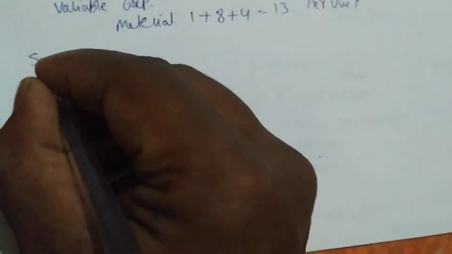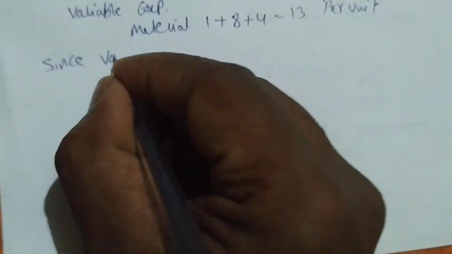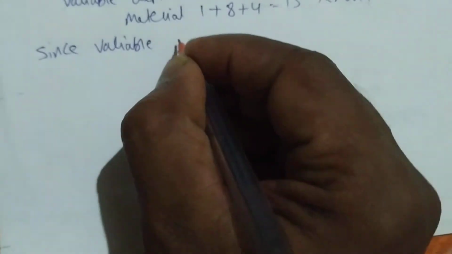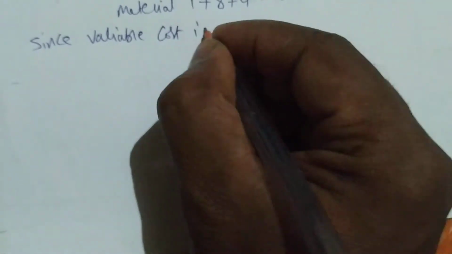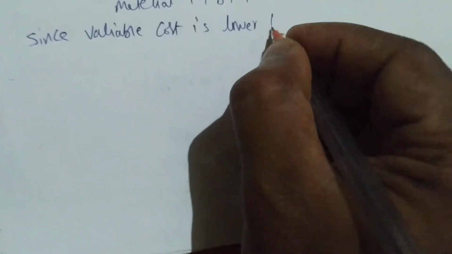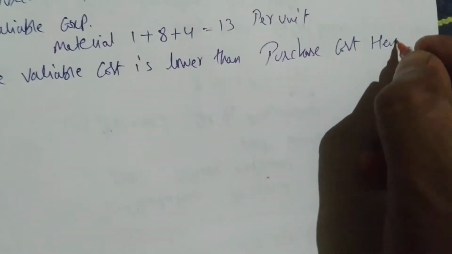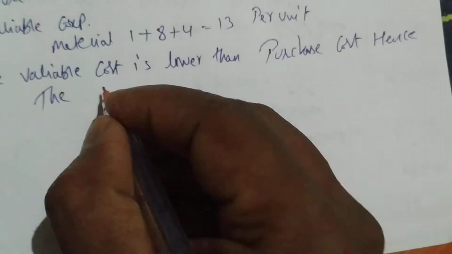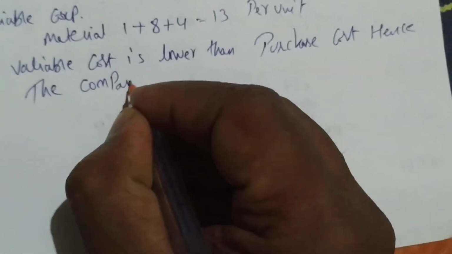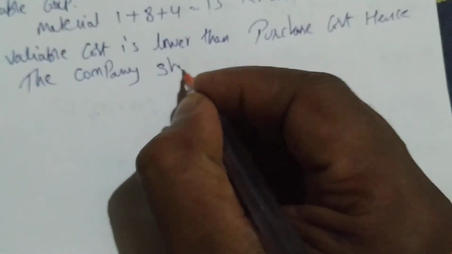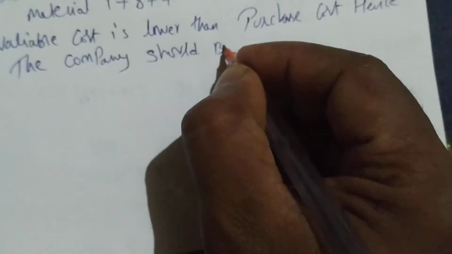We'll say, since variable cost is lower than the purchase price, hence the company should make the product.